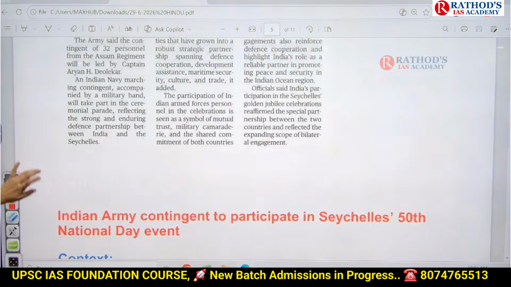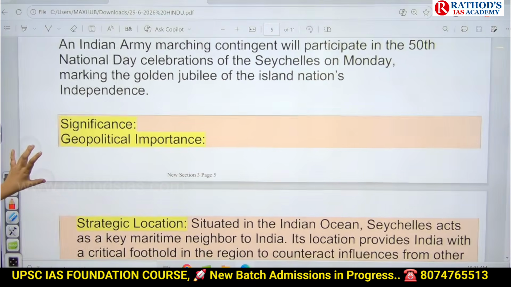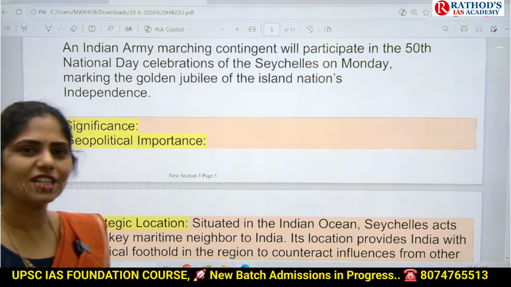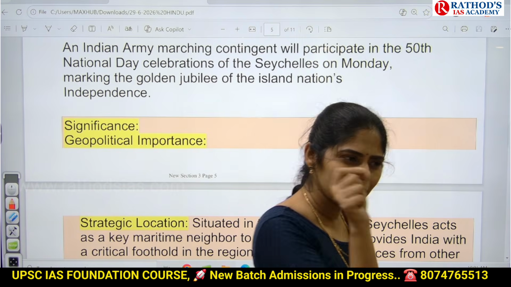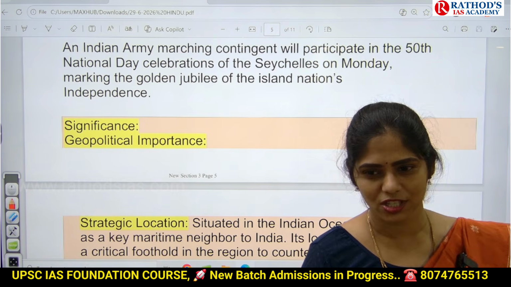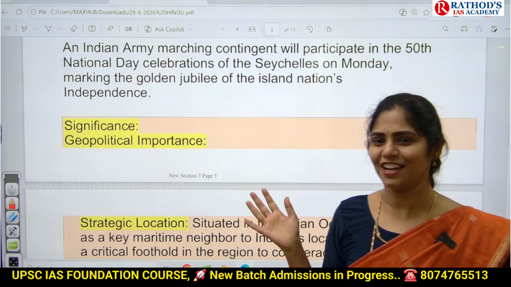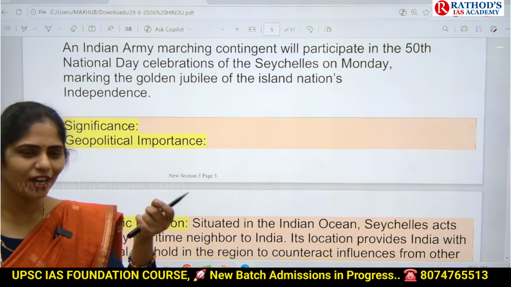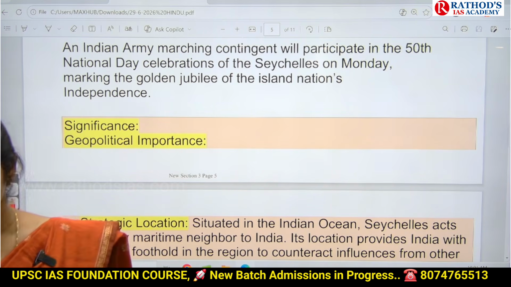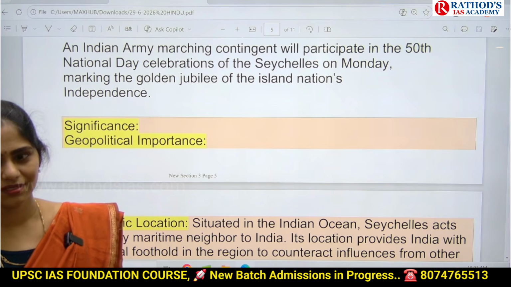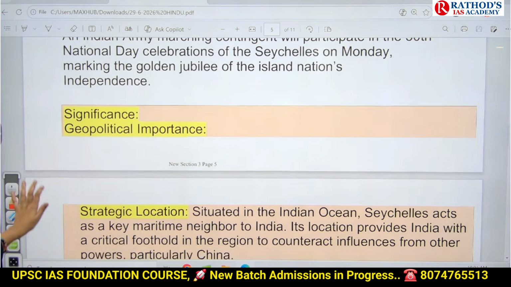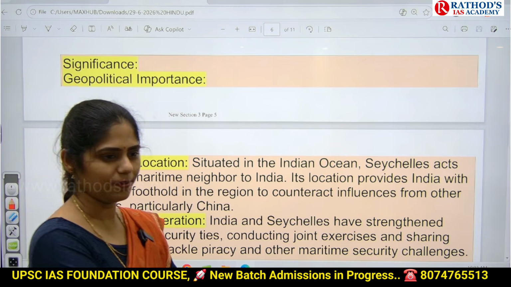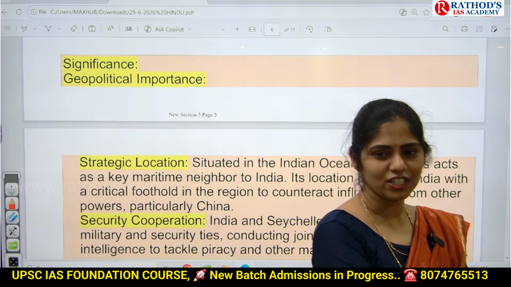See this. Now let us see about Seychelles. You now know exactly where Seychelles is located. And now we have to understand Seychelles is a very small island located in the ocean region. India is the 7th largest country in the world. So why do we have to make friendship with this small island? Is that necessary? So here you have to know about its importance. What is the importance of Seychelles to India? Why are we making friendship?